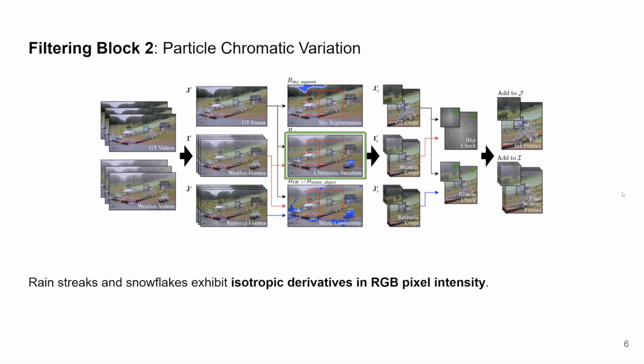Our next filtering step is particle chromatic variation, which states that rain streaks and snowflakes exhibit isotropic derivatives in RGB pixel intensity. This is a result of the motion blurring effect of rain streaks and snowflakes when captured by traditional cameras. This motion blurring effect, along with the typical bright compounding internal and specular reflections of weather particles, results in a neat linear relationship between the difference in pixel intensity between the clean and degraded image and the pixel intensity of the clean image. Since this is true for all 3 color channels, we can leverage the isotropy of the RGB pixel space to determine if a pixel is on a weather particle or not. Please see our paper for a more detailed mathematical proof of this relationship.